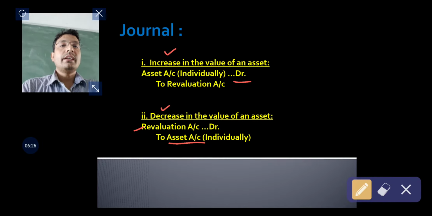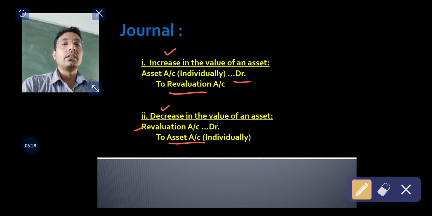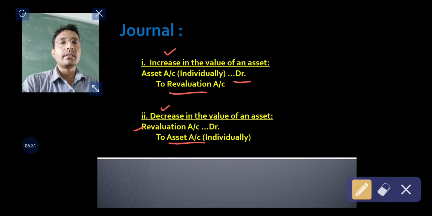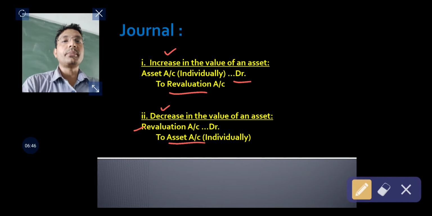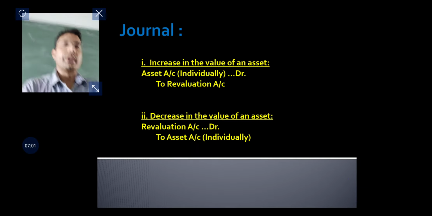So in the first case, an increase in an asset is nothing but profit to the firm, and whenever there is a decrease in an asset, it is nothing but a loss for the firm. Therefore, revaluation account has been debited. Revaluation account is a temporary nominal account prepared to record such increase and decrease. And this nominal account will show net profit or net loss on revaluation, which will be transferred to the old partners in old ratio.